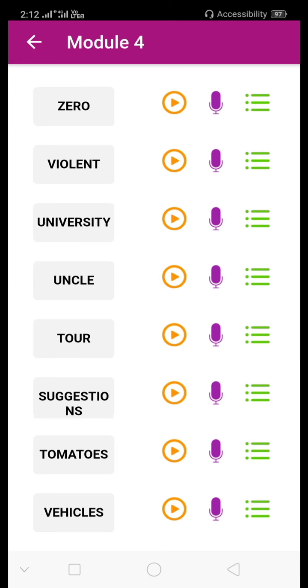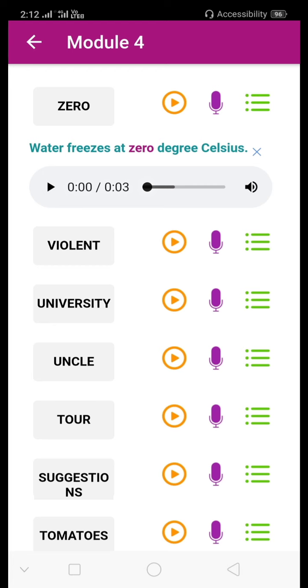In Module 4, you have a list of vocabulary, and you press any word you are interested to learn. You will learn a sentence based on the word that you have chosen. For example, if you press on the word zero: Water freezes at 0 degrees Celsius.